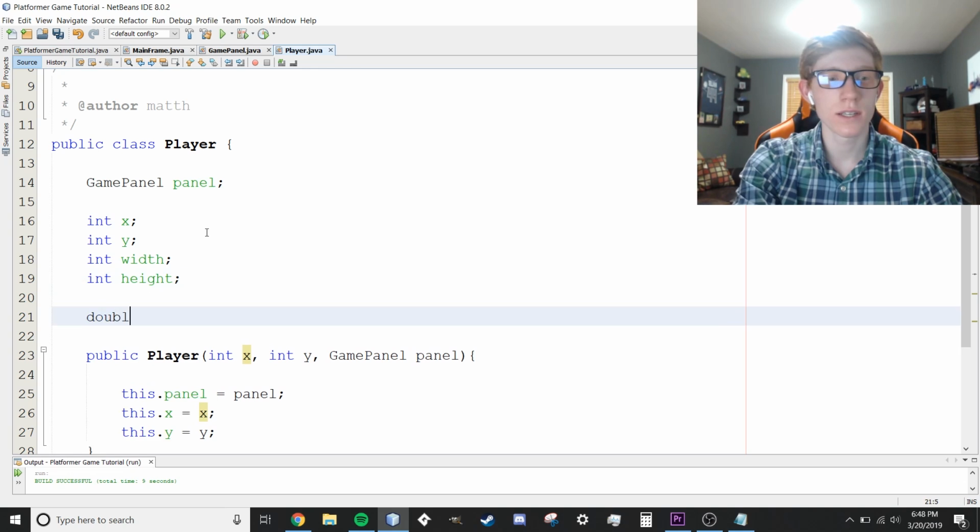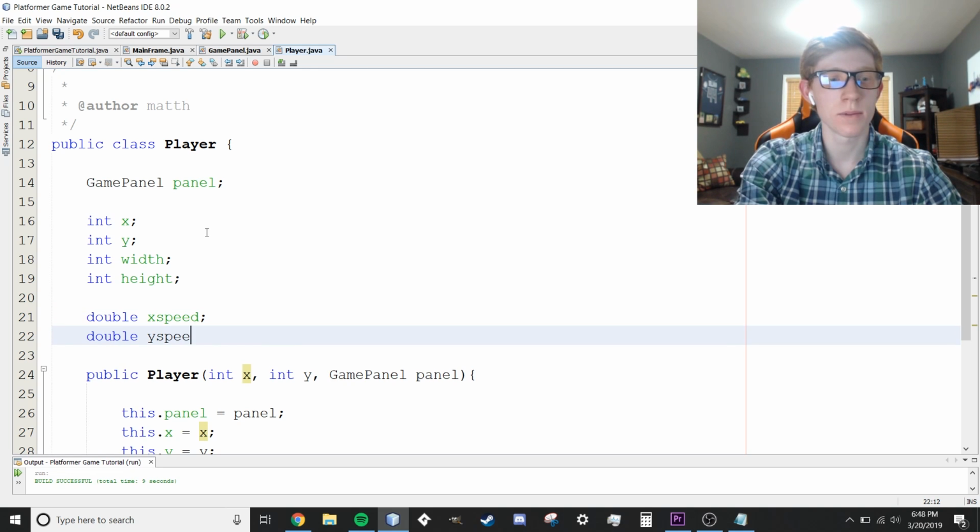A couple other variables we're gonna need is double. Remember, integers are like 1, 2, 3, 4. Doubles have decimals, like 2.0, 2.1, 2.2, things like that. They can go as long as you want. Well, actually, I don't know if they can go as long as you want. There's probably a limit. I really couldn't tell you. But double x speed is going to be our horizontal velocity. And then double y speed is going to be our vertical velocity. We break up the movement into two different planes, horizontal and vertical. You'll see why a little bit later, but that just makes it a little bit simpler.